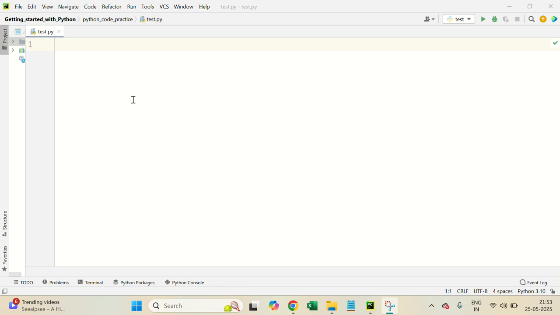Discuss about Python functions, the id function, and the type function. We'll see how to use them, for what purpose we should use these two functions, and what is the benefit of using these functions. So let's get started. First of all, let's see what is the id function.